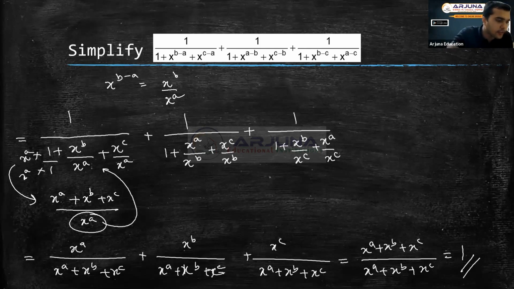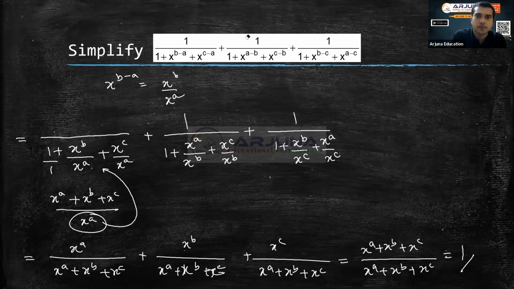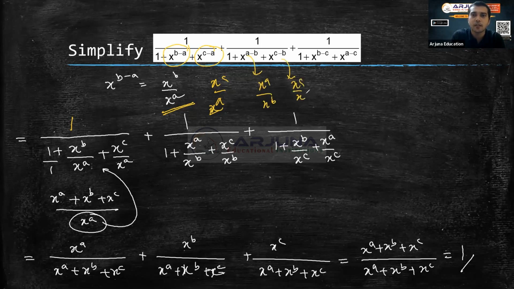Can you explain once again? Okay, sure. I will explain once again. So what we did is, we try to write it in a short way. I will explain with a different marker here. So what is there here? These two I am going to write as x power b by x power c and x power c by x power a. Write it as x power b by x power a. And this I will write it as x power a by x power b. This I will write it as x power c by x power b. So I will simplify this, then I will take LCM.